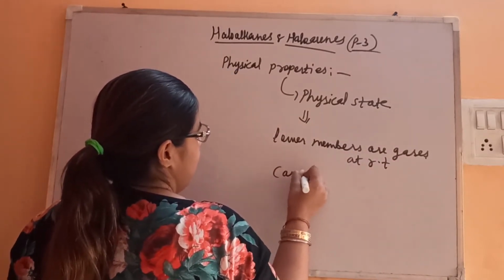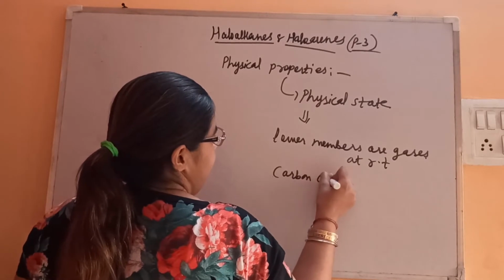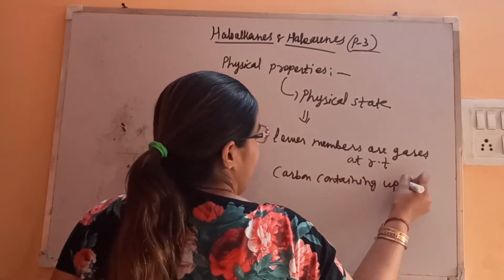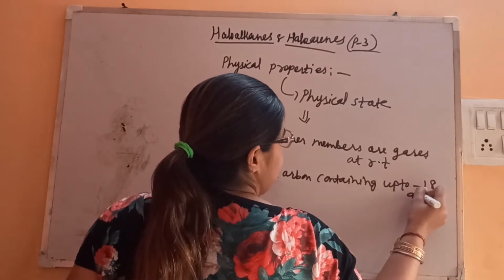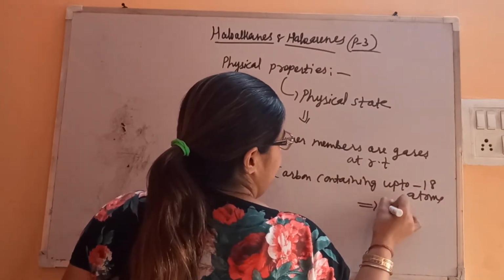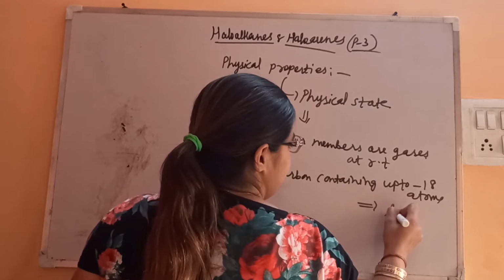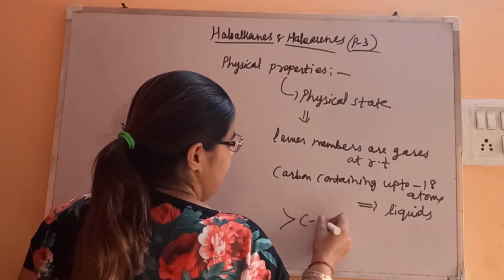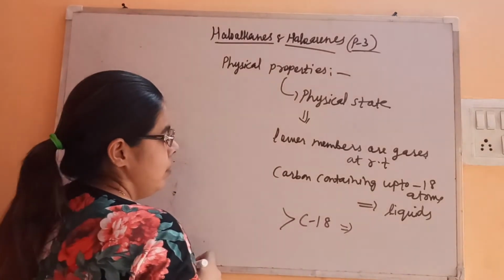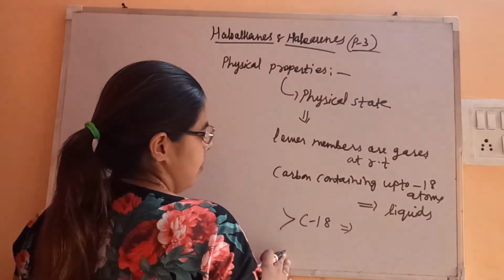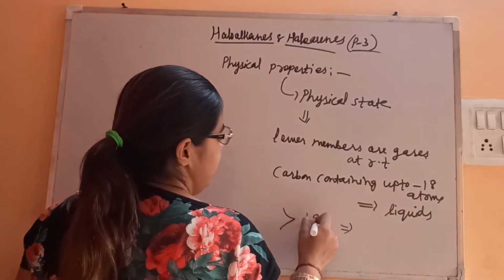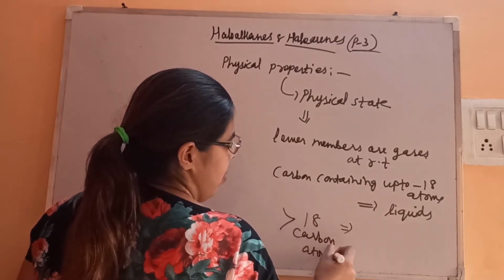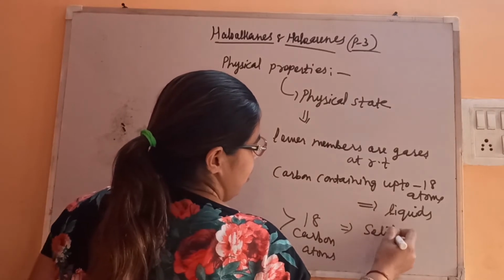Compounds containing carbon up to 18 atoms are considered as liquids, and more than 18 carbon atoms act as solids.